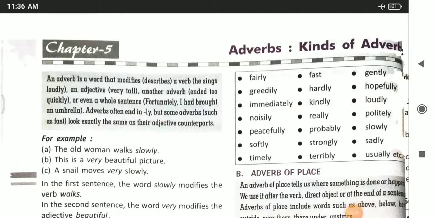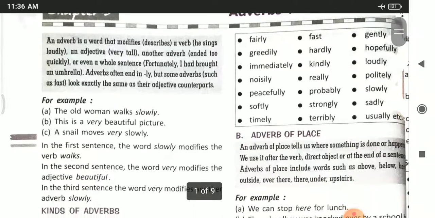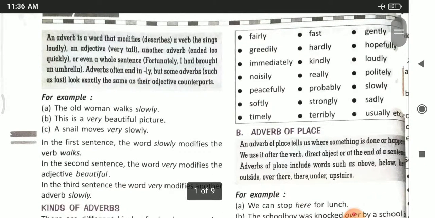Students, today I will explain English grammar chapter 5, adverbs, kinds of adverbs. So what are adverbs? Modifying words are called adverbs, or we can say that it adds some meaning to a verb, an adjective or another adverb. As I told you, modifying words are called adverbs. Whom does it modify? किसको modify करते हैं? It modifies a verb, an adjective or another adverb.